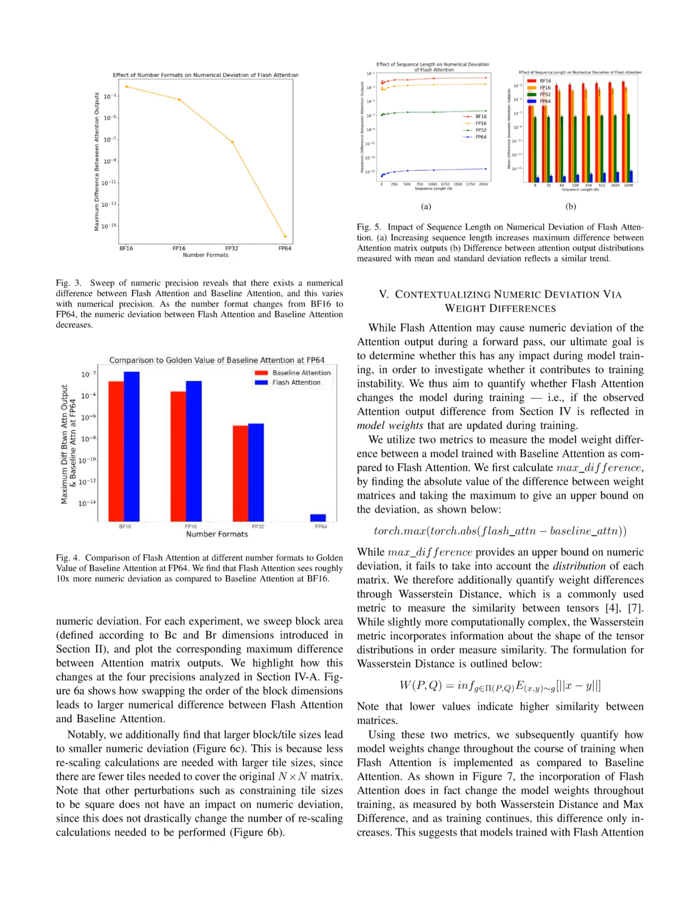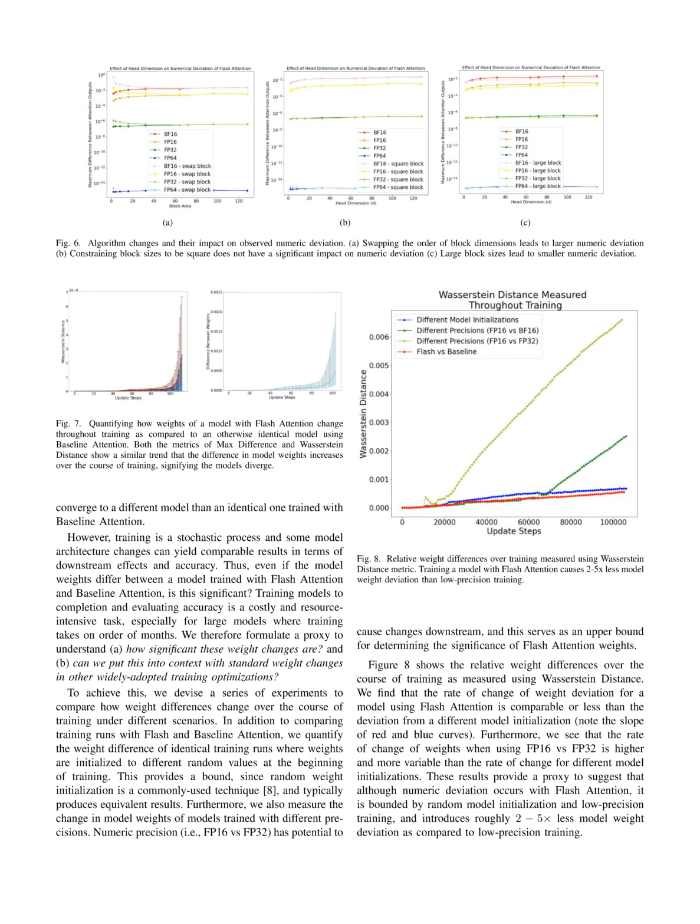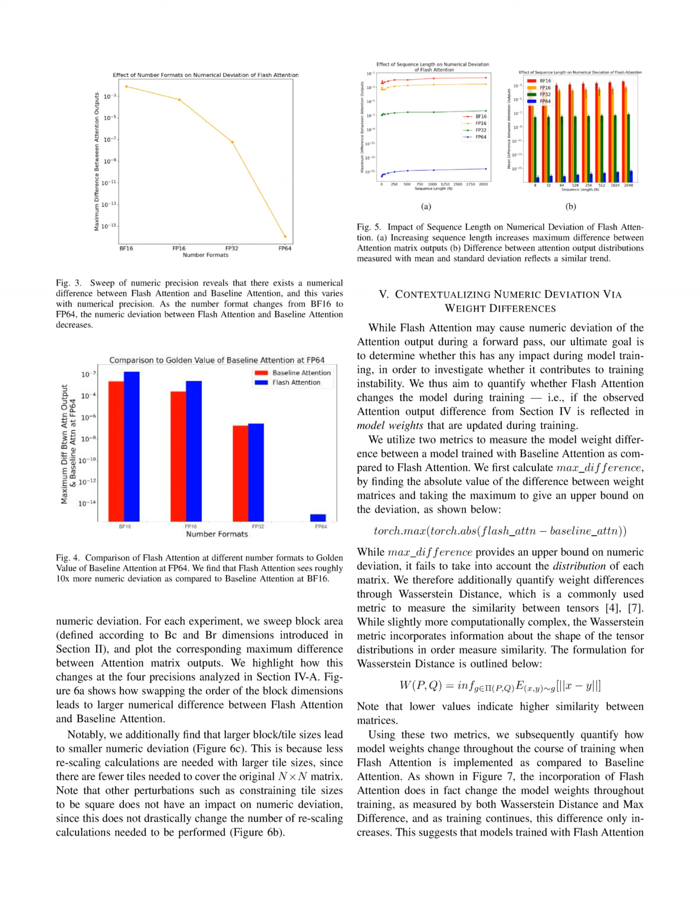The analysis found that flash attention exhibited roughly an order of magnitude more numeric deviation compared to baseline attention at low numerical precision, BF16. By utilizing metrics such as the maximum difference and Wasserstein distance, the study was able to quantify and contextualize the observed numeric deviation. The research demonstrated that while flash attention may cause numeric deviation in the attention output during a forward pass, the impact on model weights during training was relatively lower compared to low precision training.